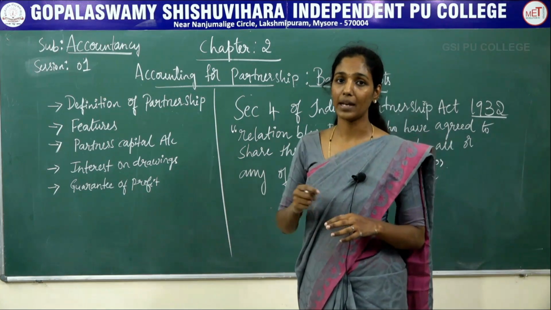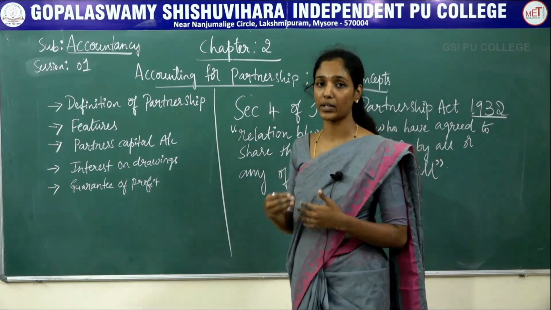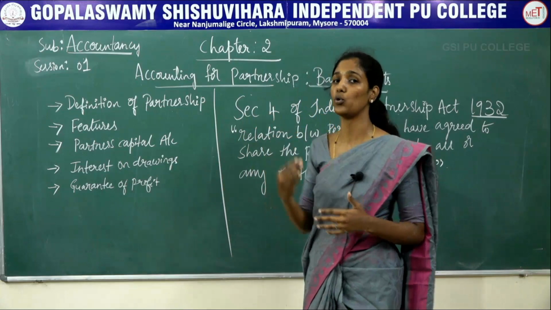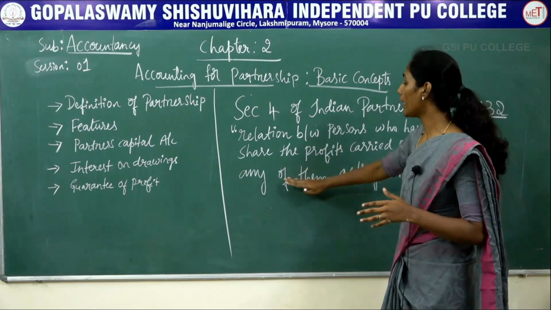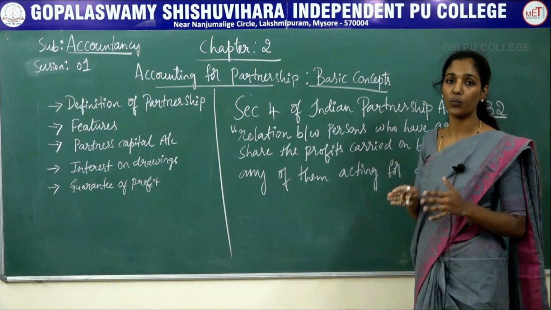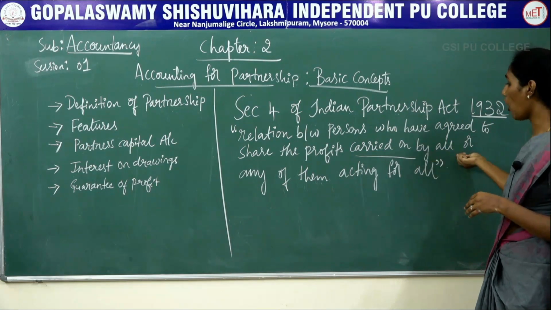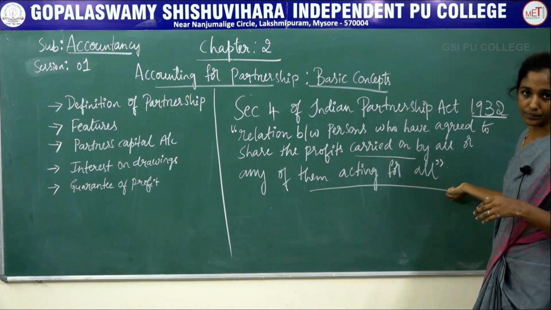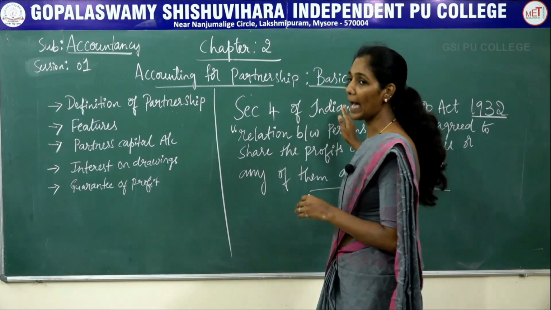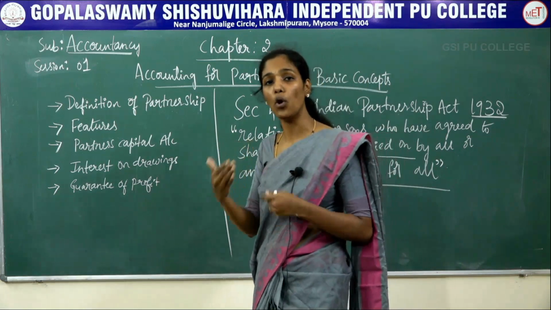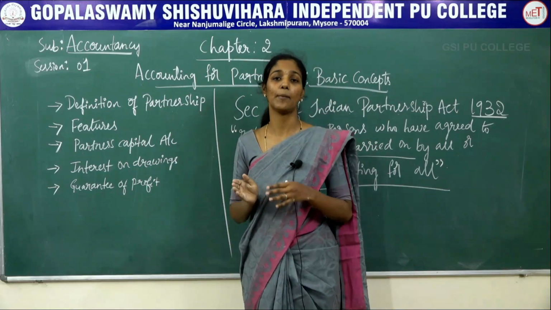In a partnership firm, there are a few partners who will take an active part and participate in the day-to-day activities of the business. Such partners are known as active partners. Active partners work for the business as well as for the other partners also. That is, the partnership firm is carried on by all or any of them acting for all. So according to the Indian Partnership Act 1932, partnership is defined as a relationship between two or more persons who join hands to set up a business and share profits and losses among themselves.